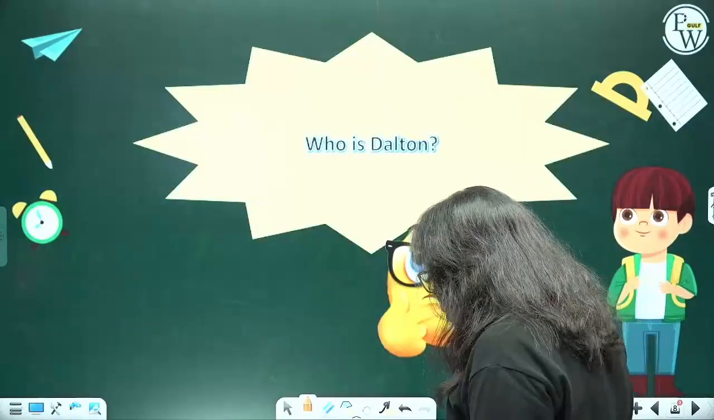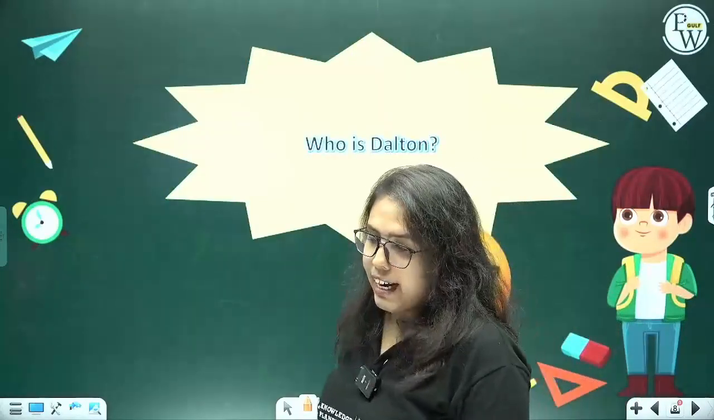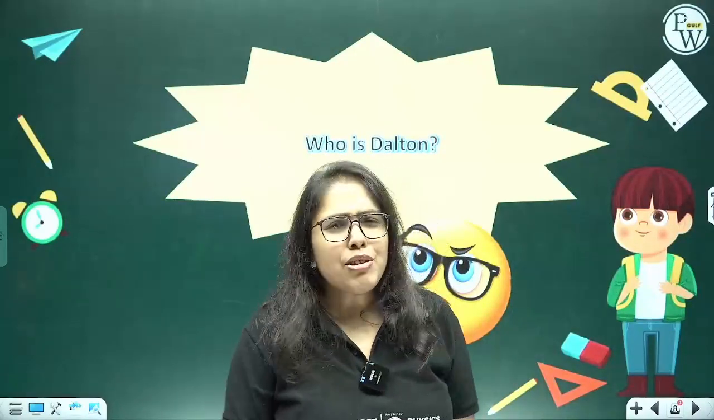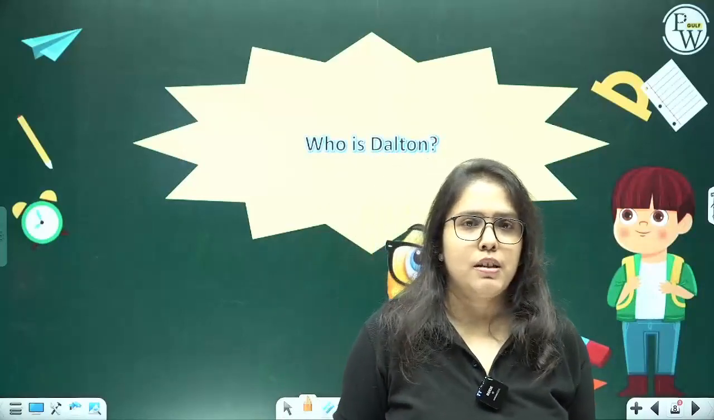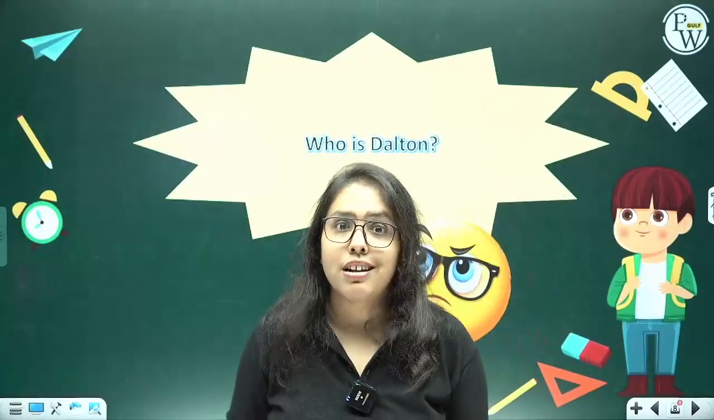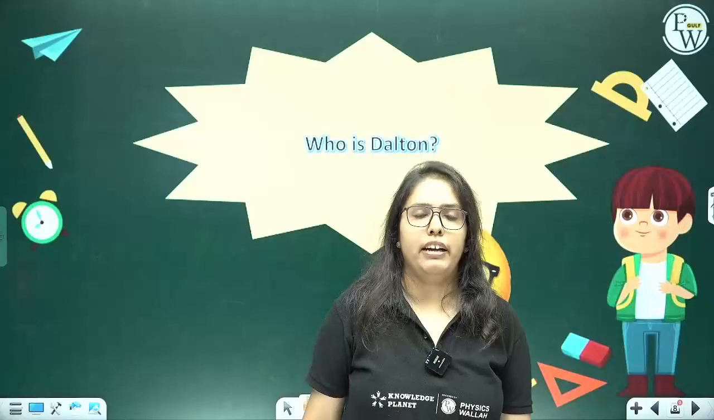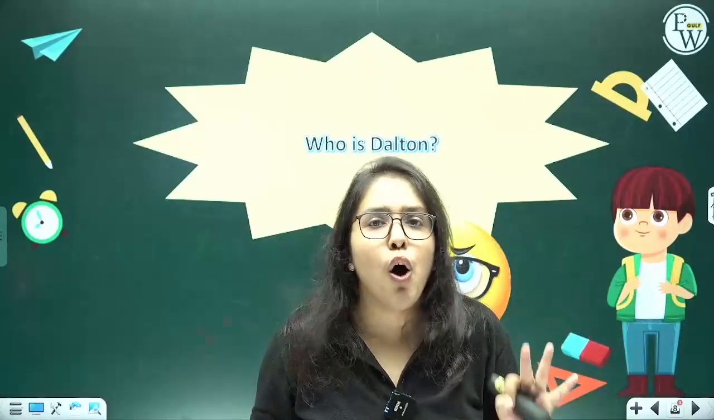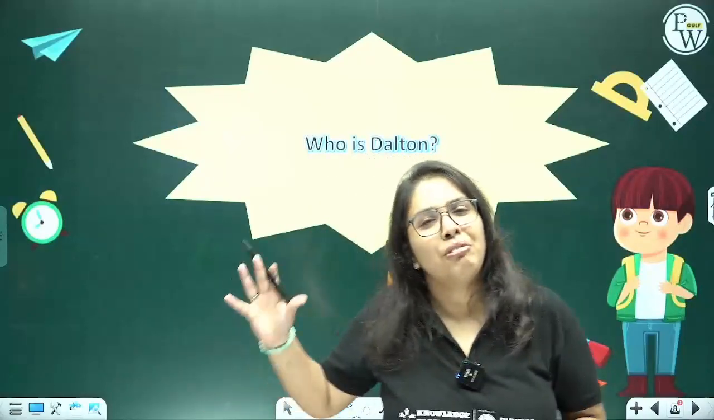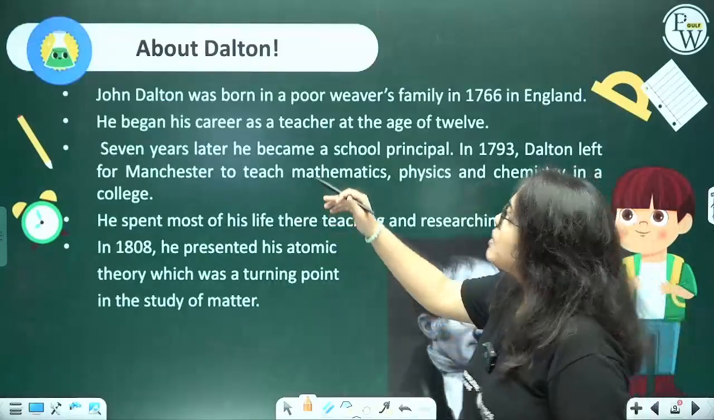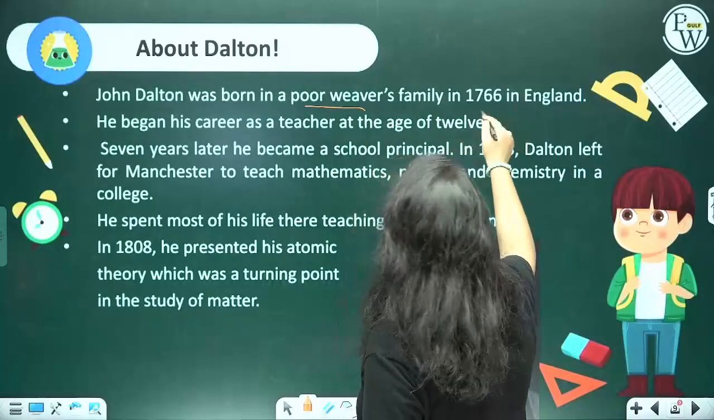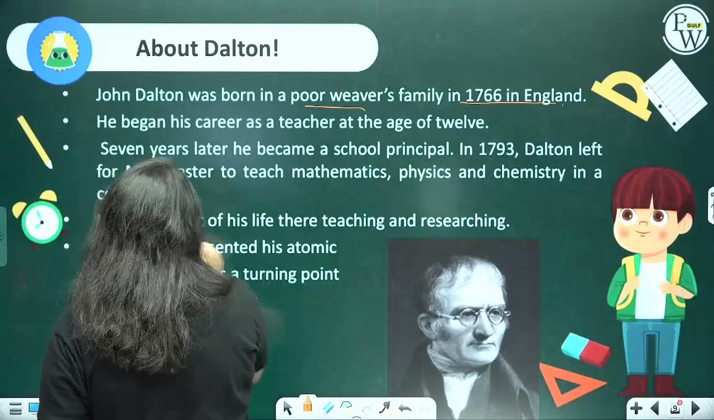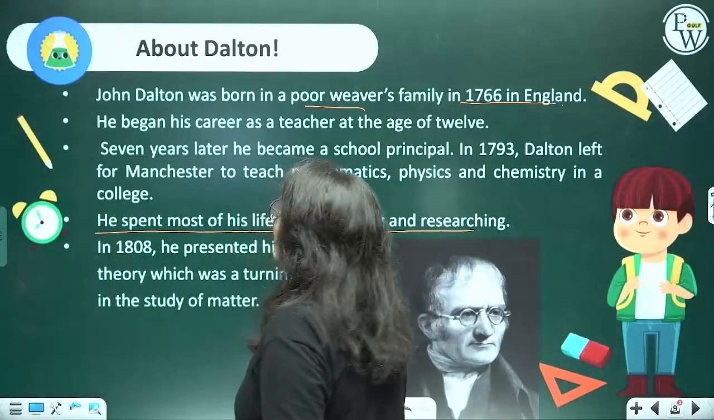Alright. Now, when all of this was happening, when these laws of chemical combination were given, there was no scientific basis. So Dalton proposed Dalton's atomic theory. But before we think about what exactly Dalton's atomic theory is, let's first understand who Dalton is. Dalton was born in a poor weaver's family in England. That is not what is important. He spent most of his life teaching and researching.